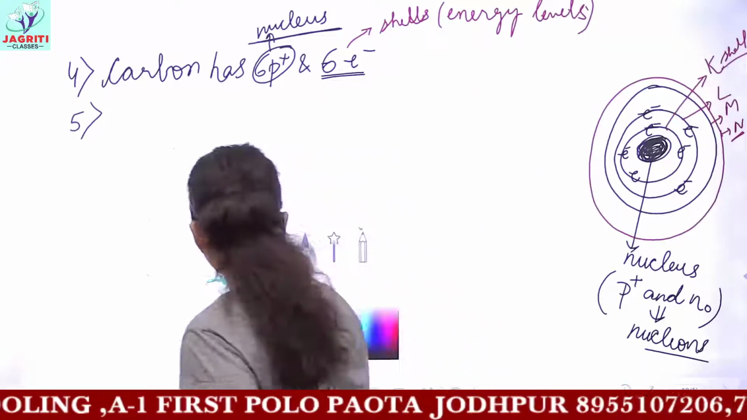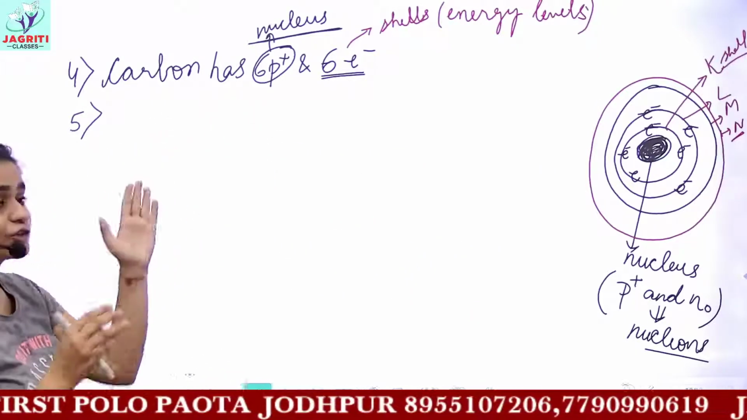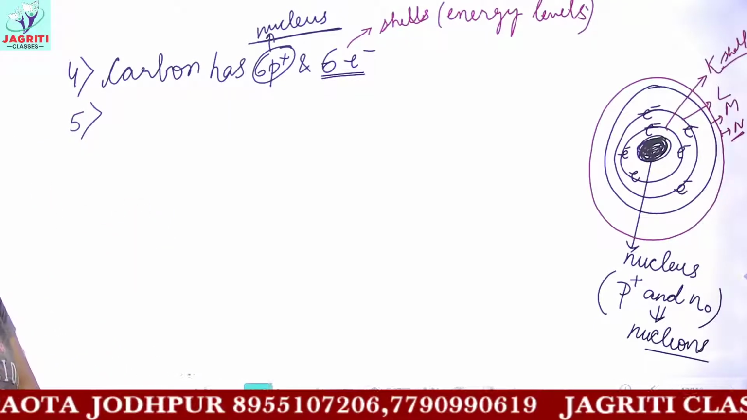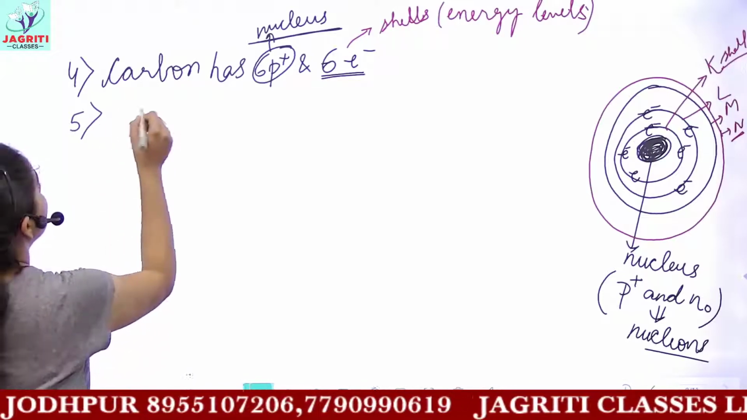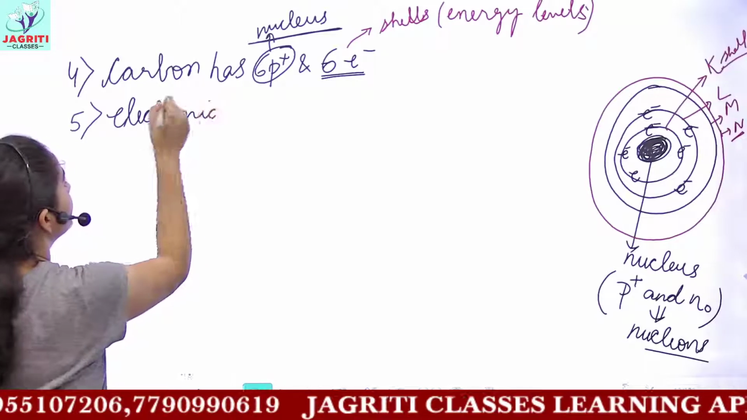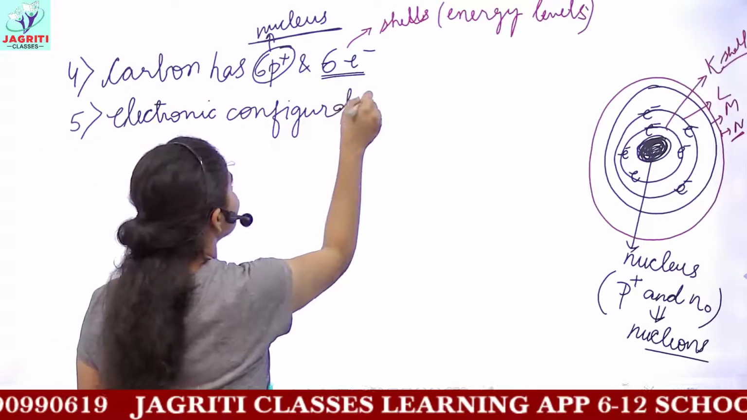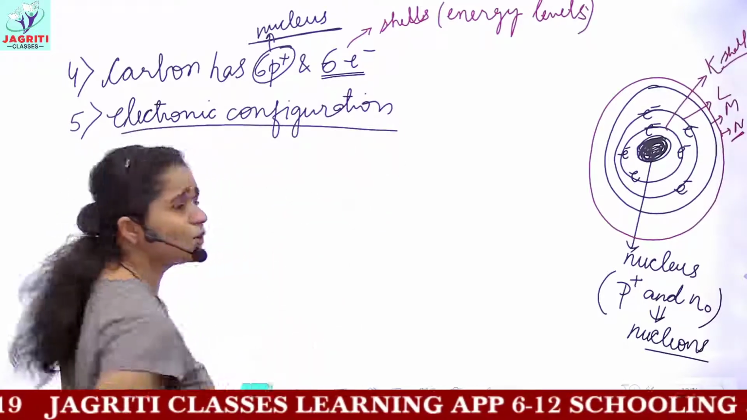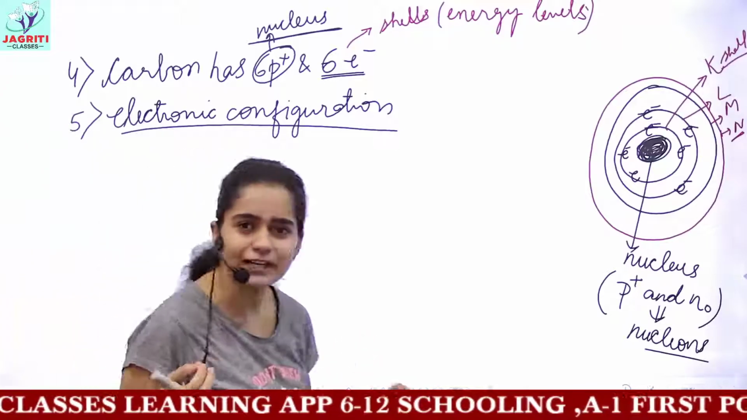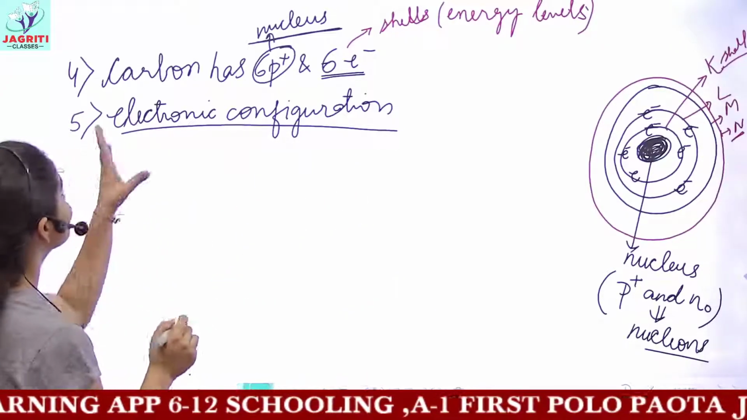Now the next point: we know that electrons are present in shells, arranged in different shells, that is K, L, M, N shells. And according to the Bohr principle, we know the electronic configuration of carbon. Electronic configuration, first of all, this term confuses students a lot. Electronic configuration, what is this? It seems difficult or complicated, but it's not difficult. Understand by breaking these terms.